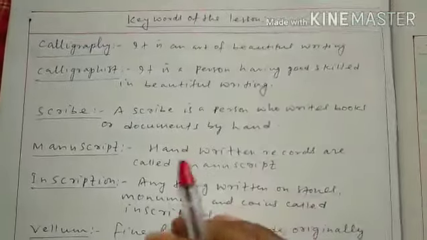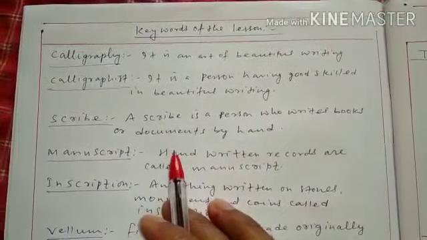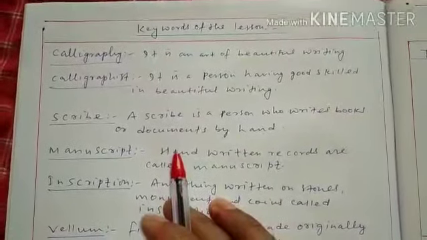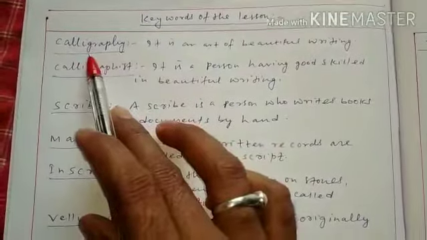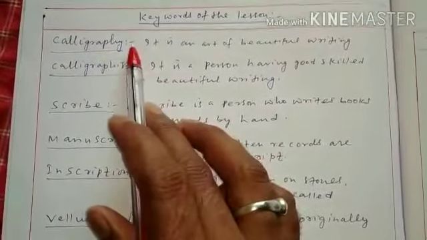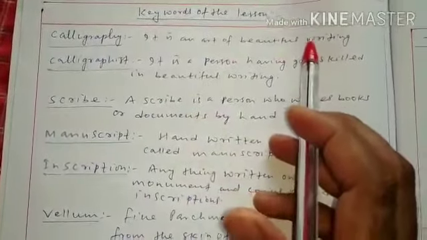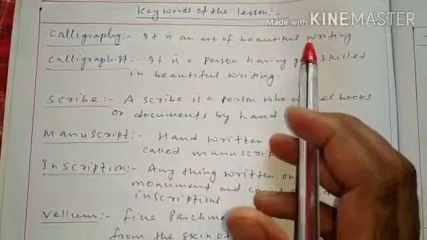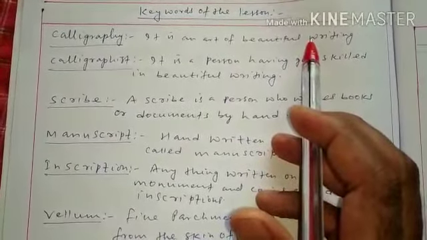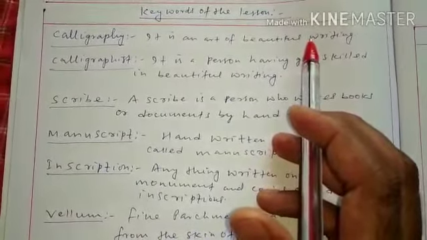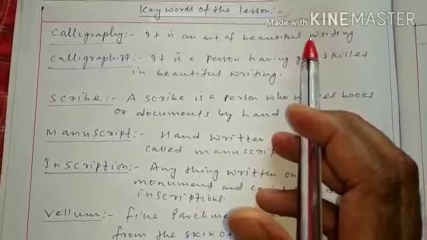Before going to start this chapter, I would like to tell you some keywords that we will cover in this lesson. First of all, calligraphy. What is calligraphy? It is an art of beautiful writing. When print was not developed, that time handwritten technology was used for writing. The calligraphy was mostly used that time.